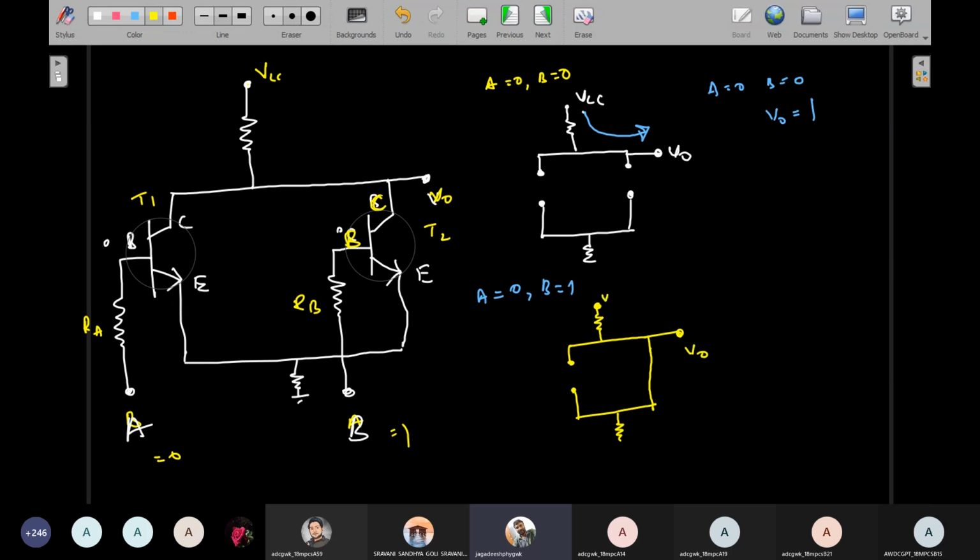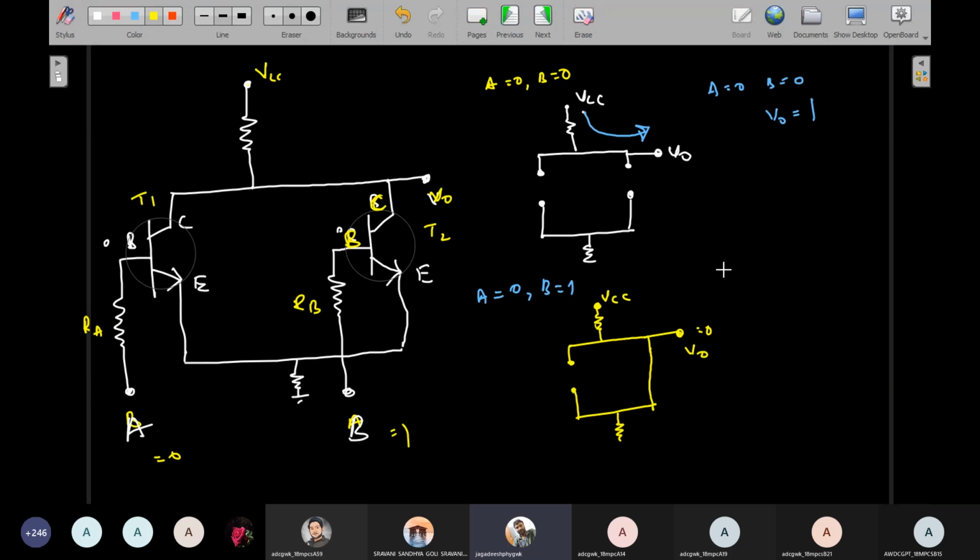Whatever VCC we connect to this circuit, this VCC completely drops to the ground state. Therefore the potential is 0. So here the value is 0, because VCC completely drops to ground potential, and ground potential is always 0.